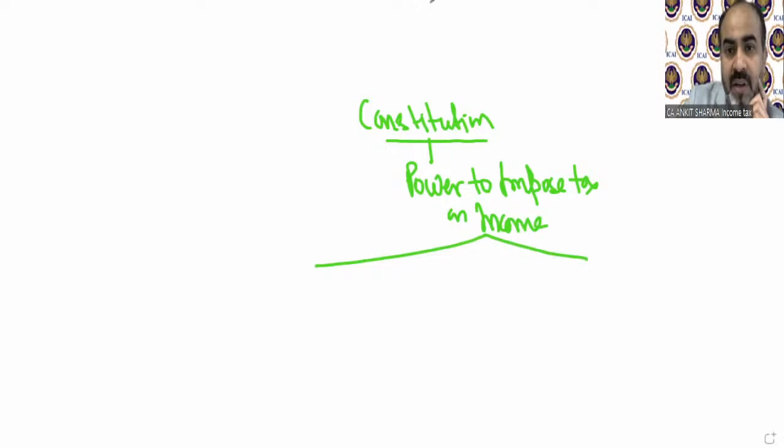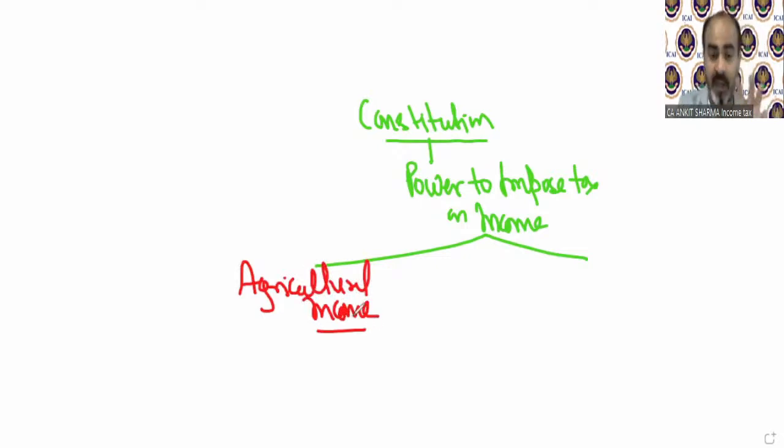What does it mean? The Constitution says that in case of agricultural income, if you are earning an agricultural income, what is the meaning of agricultural income? We generally all know that it is farming income, etc.